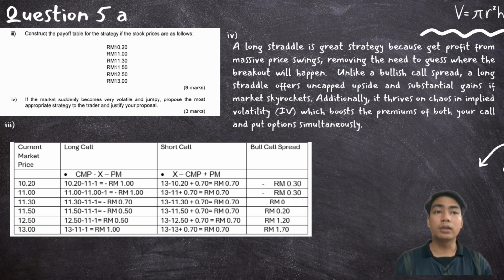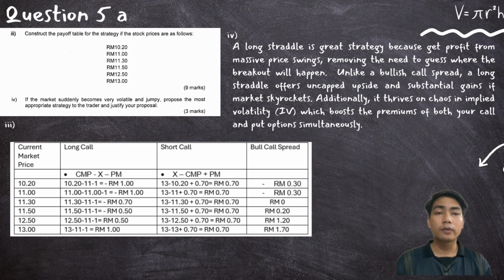Construct the payoff table for the strategy if the stock prices are as follows below. So we need to calculate the long call and short call for each price. For the long call, the formula is current price minus exercise price minus premium price. For the short call, exercise price minus current market price plus premium price.